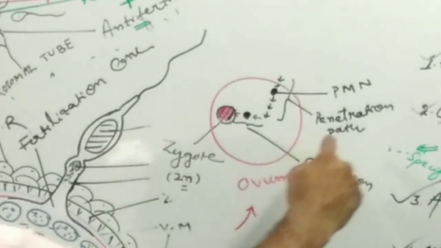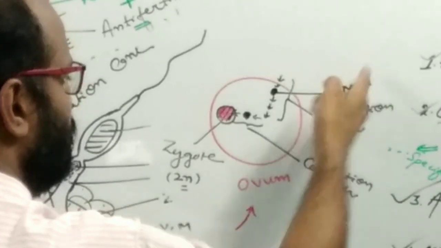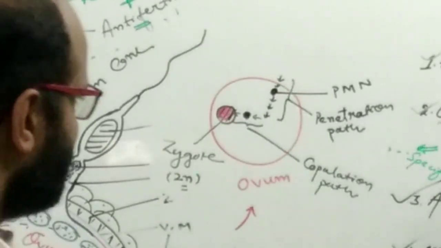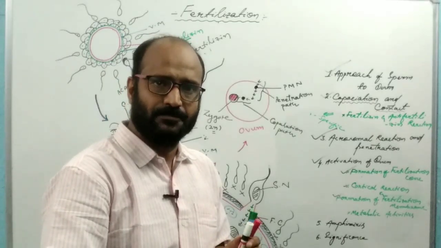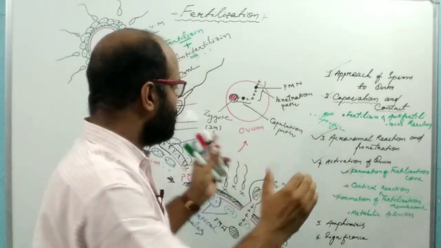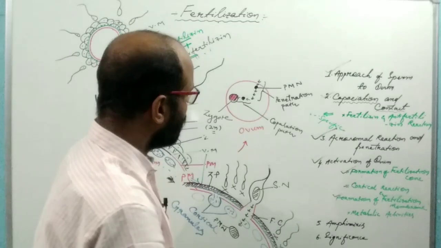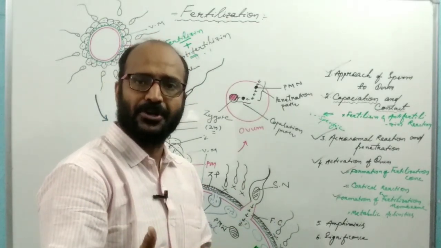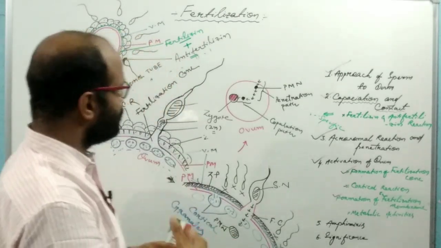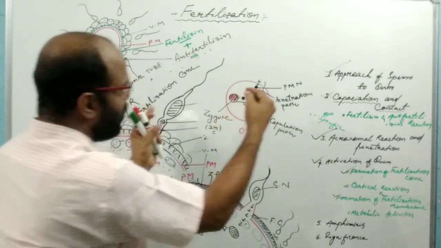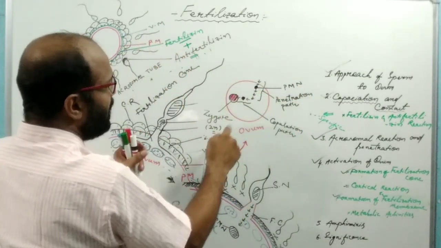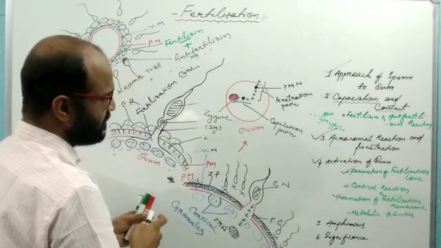The pro-male nucleus contains a haploid set of chromosomes, and the ovum nucleus contains the haploid set that comes from the mother. So two different haploid sets are brought together by fertilization, which helps recombination and the evolution of new species. The mixing of the pro-male and pro-female nuclei is known as amphimixis.